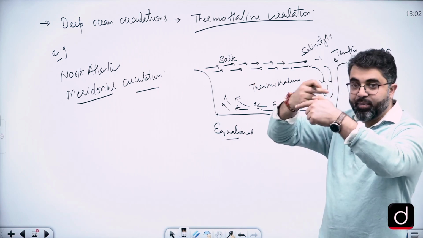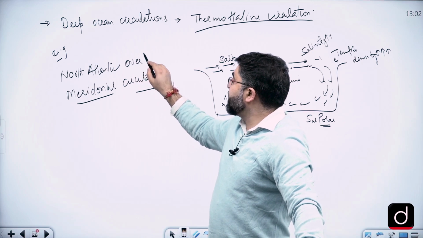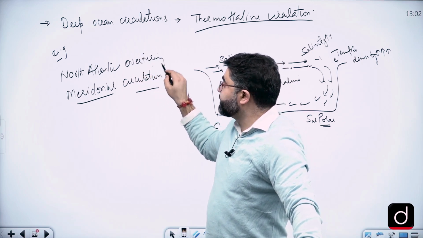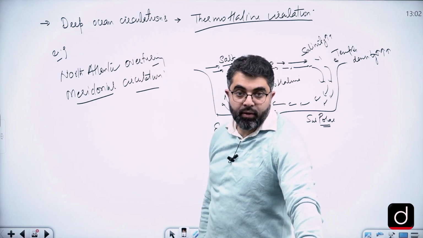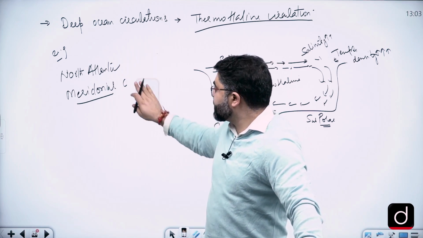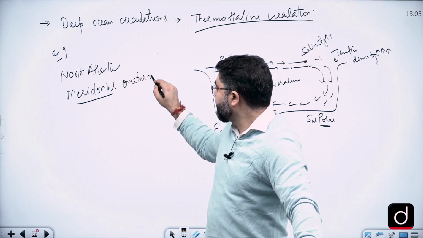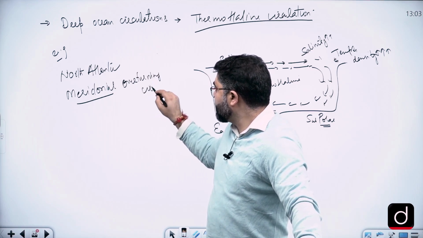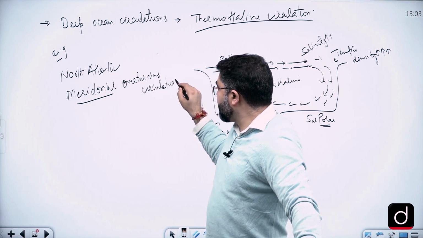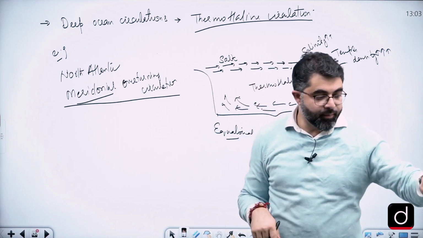But since they come to the polar areas and sink, they are also called Atlantic meridional overturning circulation. You can take this as an example of thermohaline circulations.